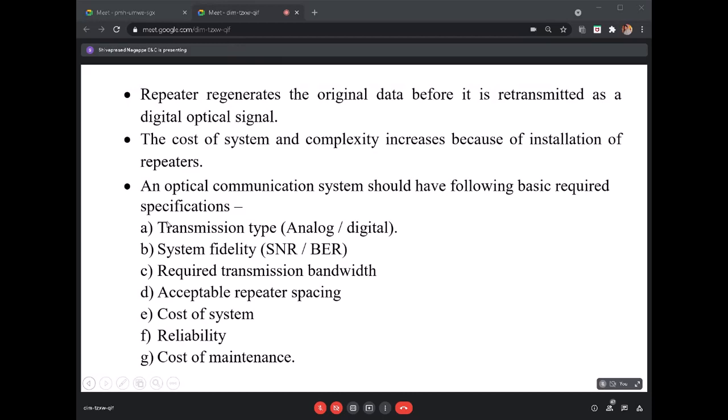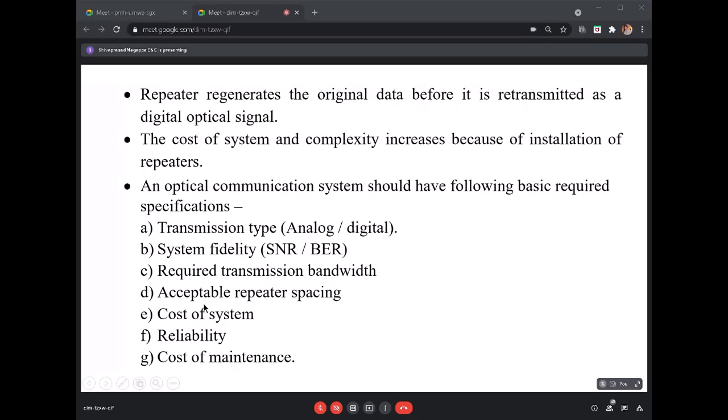Generally, in our optical communication system, many times we have studied the block diagram and we all know this, but anyhow, as mentioned in this textbook, I'll go through this. This is a general optical communication system; these are the basic system requirements. The first is transmission type, whether it is analog or digital. We have already discussed analog, so now we are discussing digital. System fidelity, that is, you will be studying the signal to noise ratio and bit error ratio, and you will be looking into the required transmission band. What is the bandwidth required?